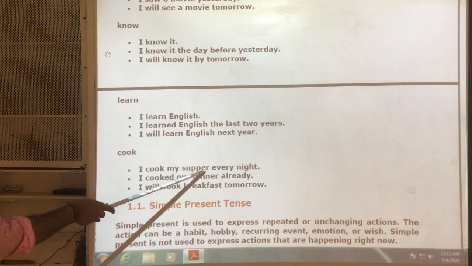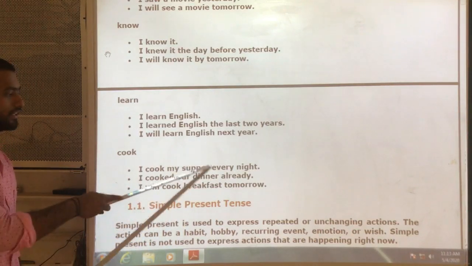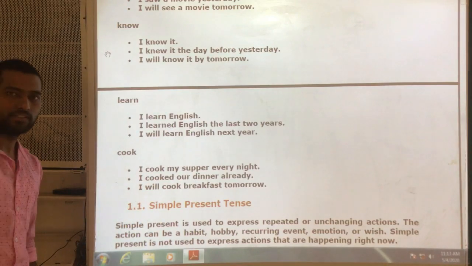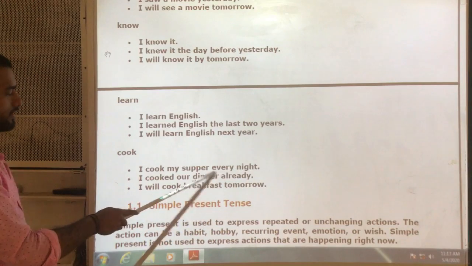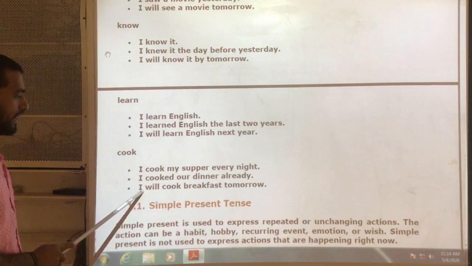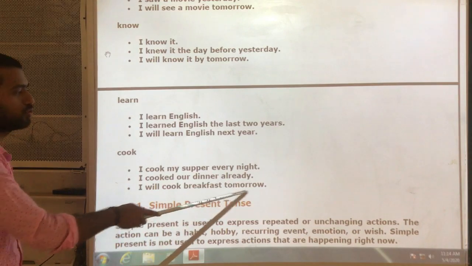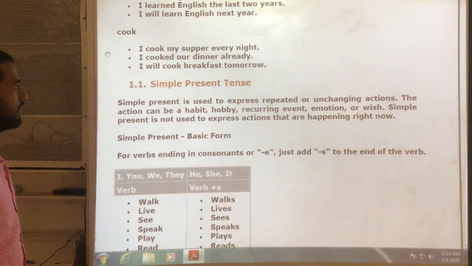I cook my supper every night. Means I cook my supper, which we can also call dinner. Okay? I cook my supper every night. I cooked a dinner already. I will cook breakfast tomorrow. Okay? Next.